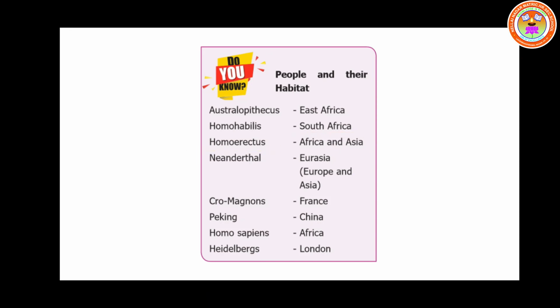They were in Africa and Asia. Number 4, Neanderthal. Eurasia. Eurasia is nothing but Europe and Asia together. Cro-Magnons, France. Peking, China. Homo sapiens, Africa. And the last one, Heidelberg in London.